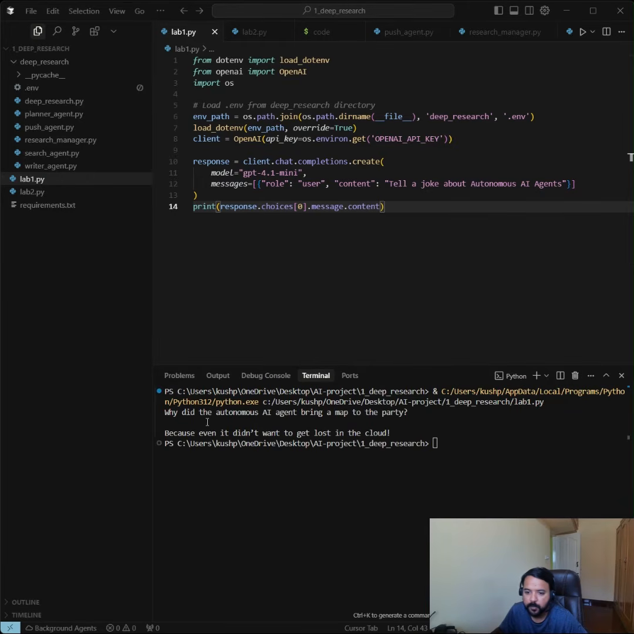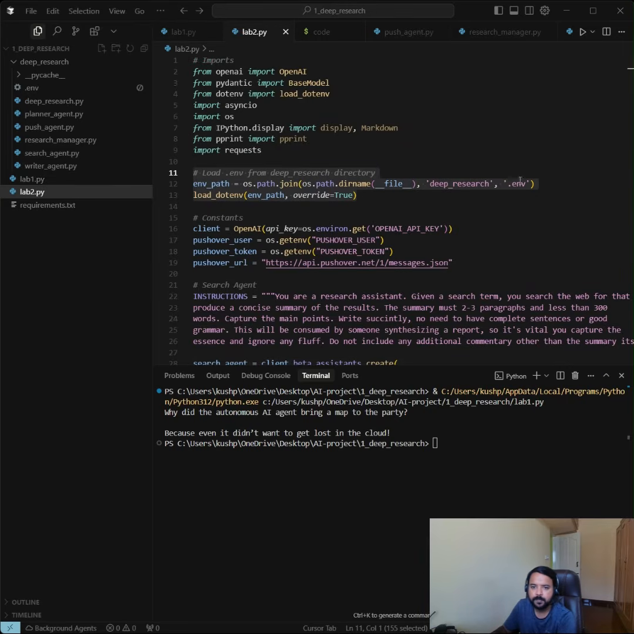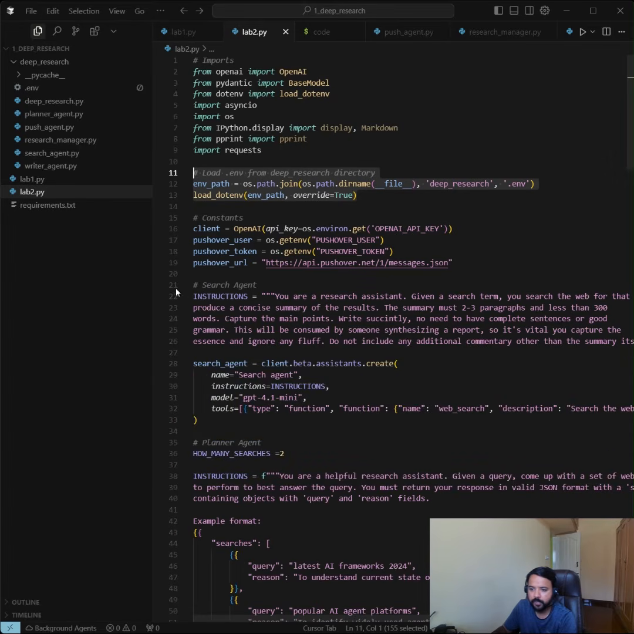Yeah, we have a response. It generated: Why did the autonomous AI agent bring a map to the party? Because it didn't want to get lost in the cloud. Sounds funny. So that's how we establish a connection to OpenAI models from our local machine. Let's explore some advanced solutions for this.